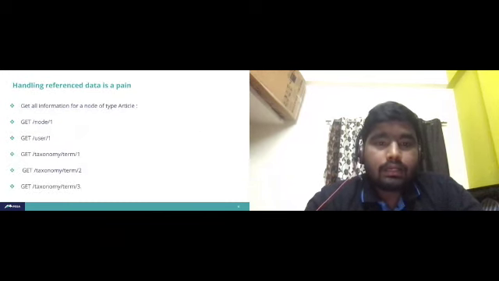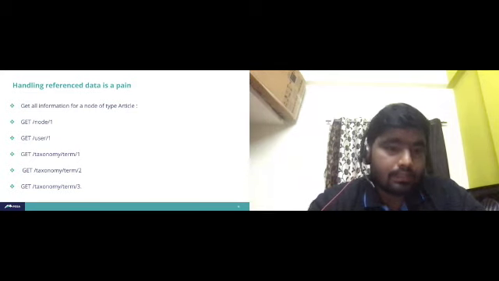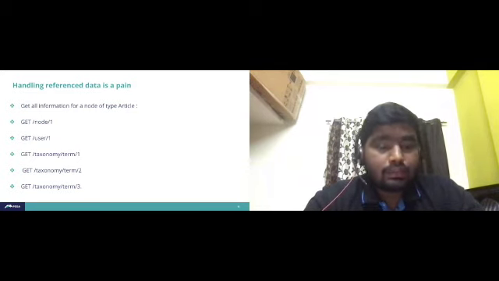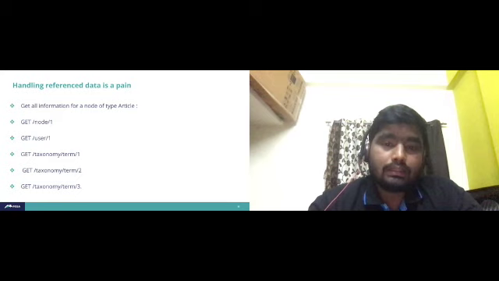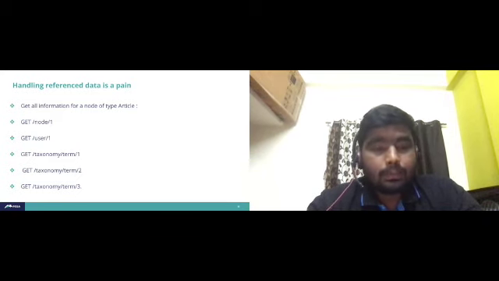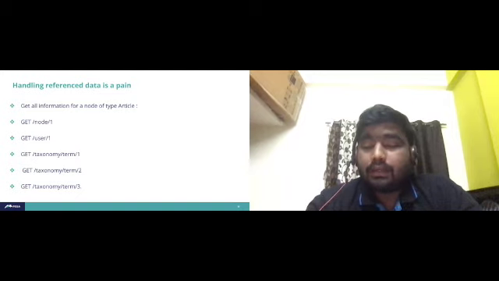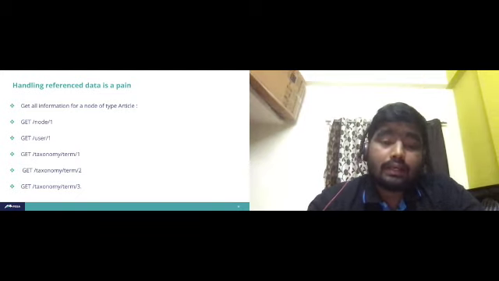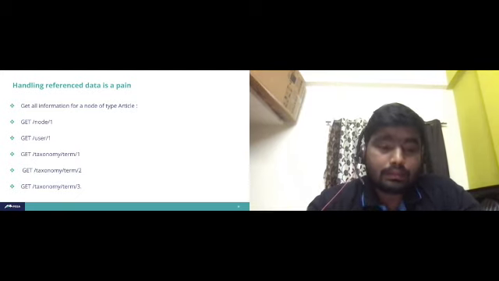Handling referential data is also a little bit of a pain. For example, if you want to get all the information for a particular type of article, like taxonomy term 1, taxonomy term 2, all this referential data is a bit of a hassle in the RESTful module. When coming to JSON API, we can tackle all these things easily. We can pass certain parameters.